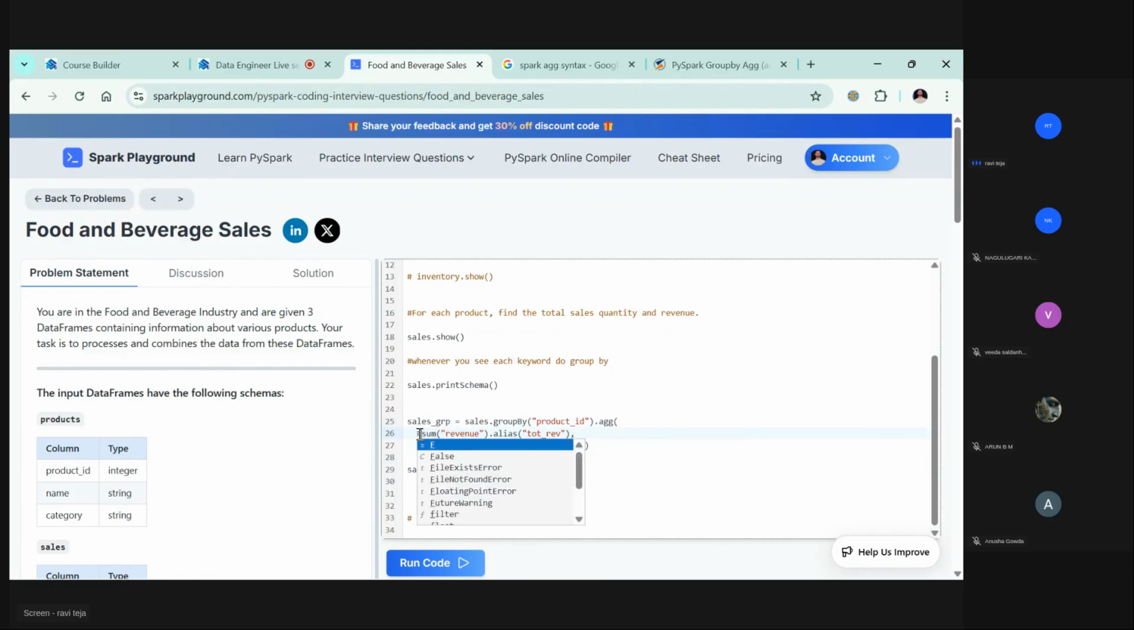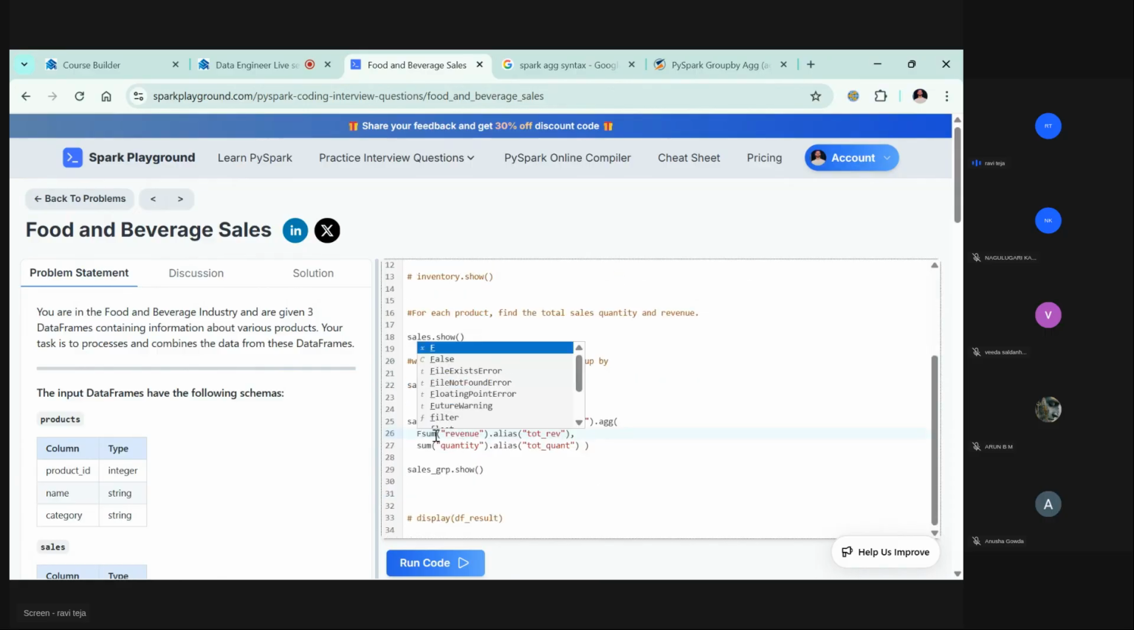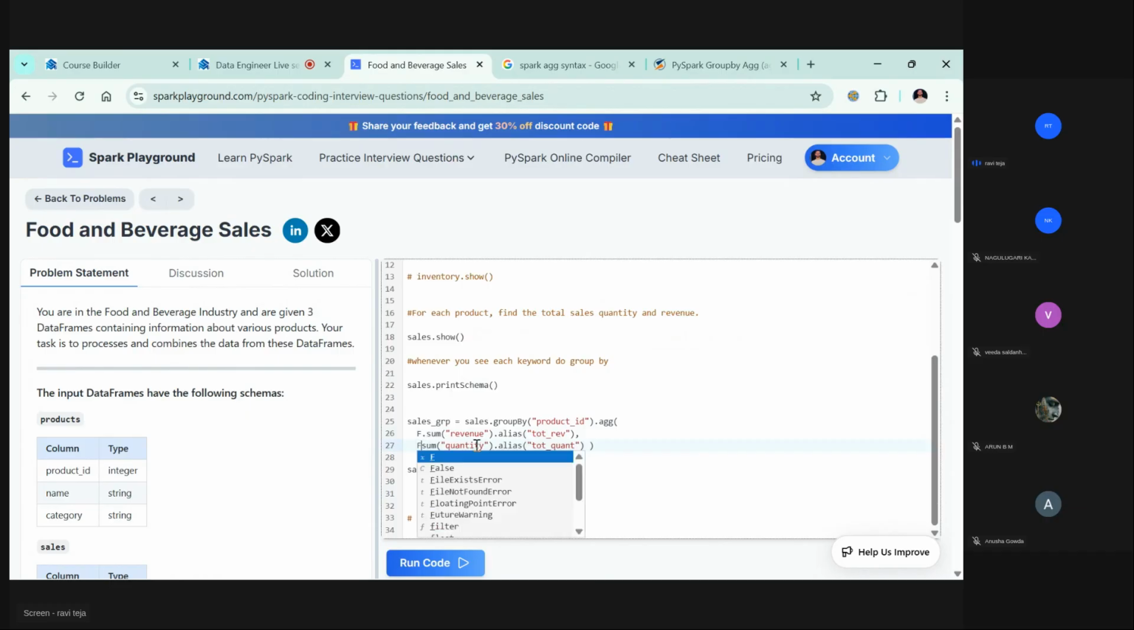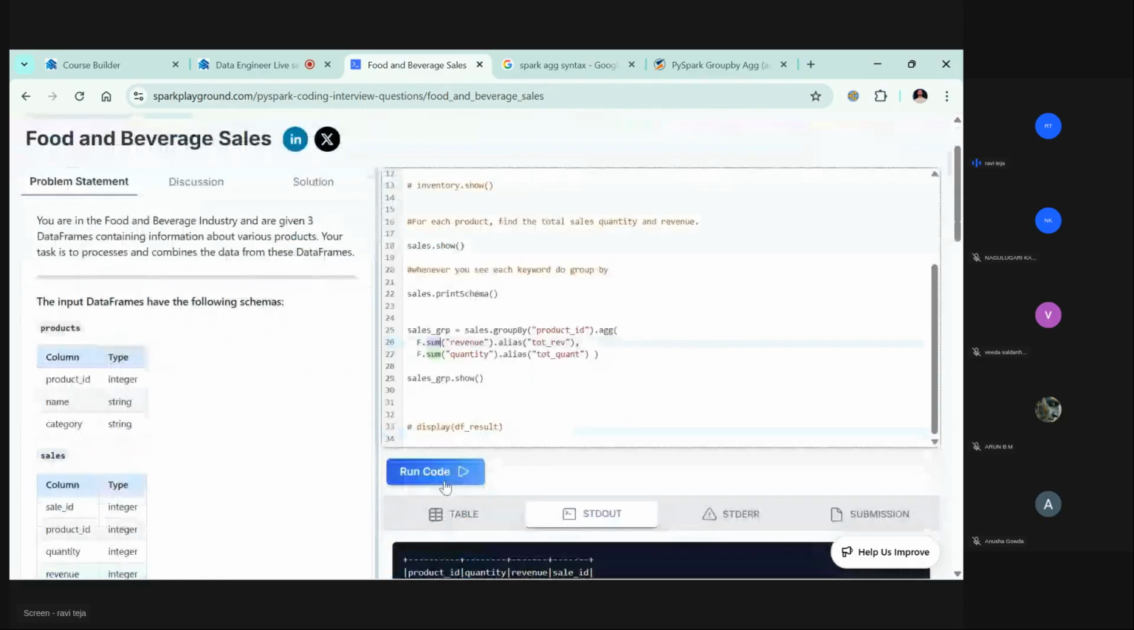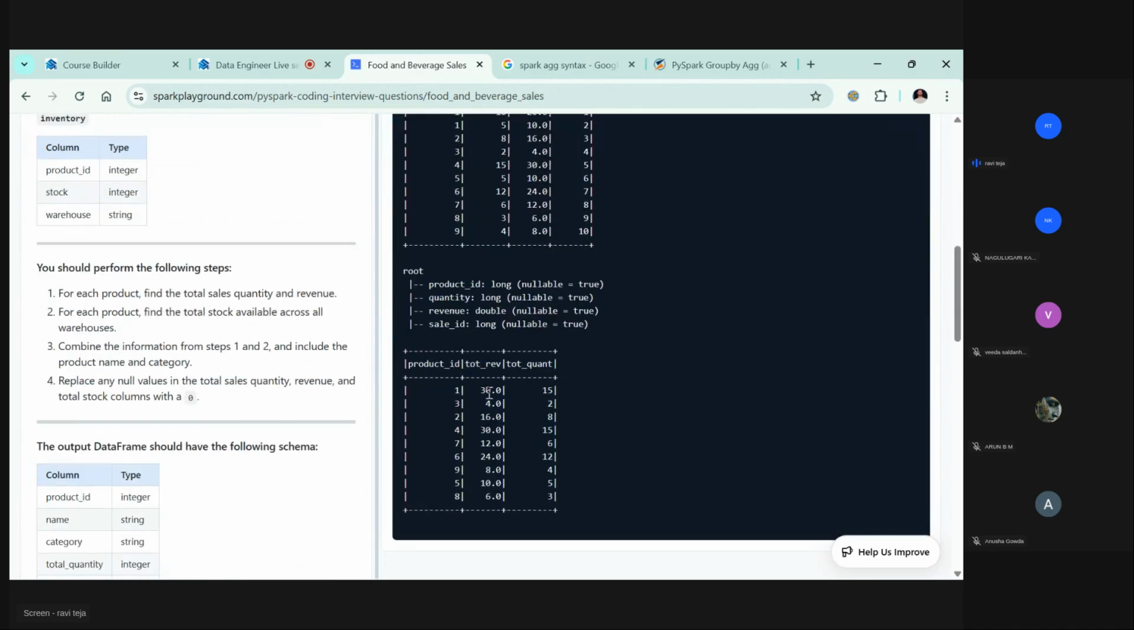Okay, F. If you see here, functions says F. So try to do F.sum. Okay, now it will consider this sum as a function and the rest will act accordingly. If you are not saying that it's a function, it will fail again. Now you are going to see this output here: this is total revenue, this is total quantity.